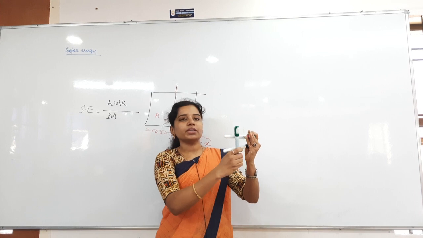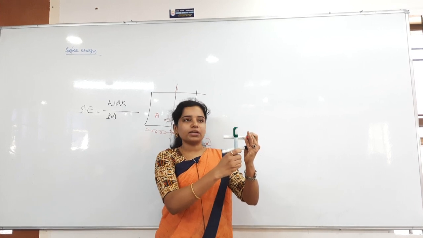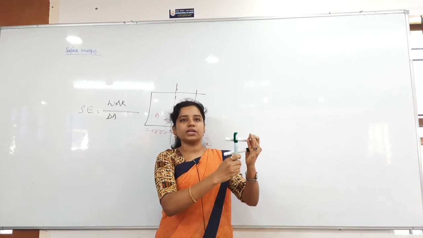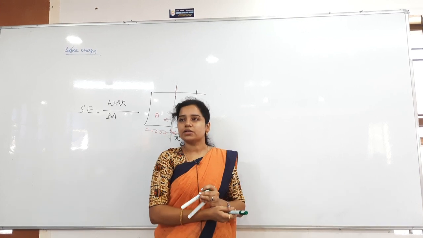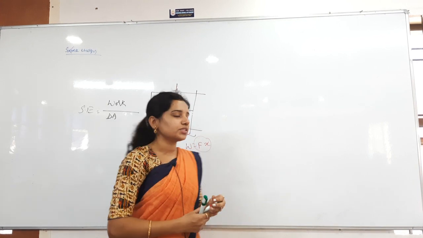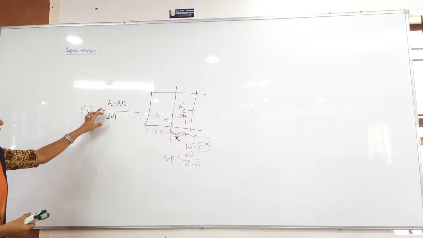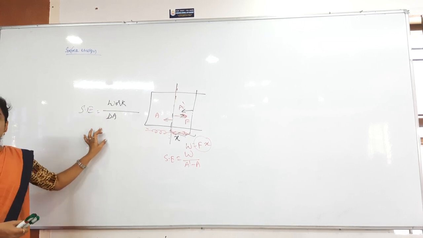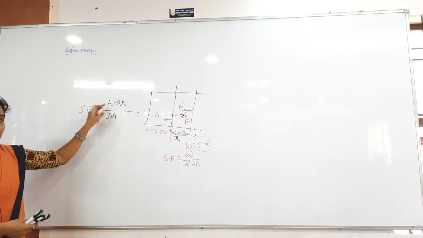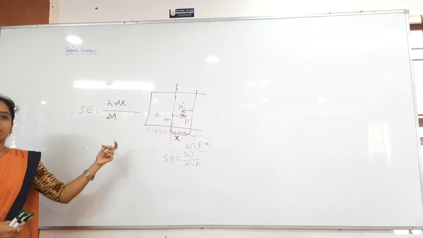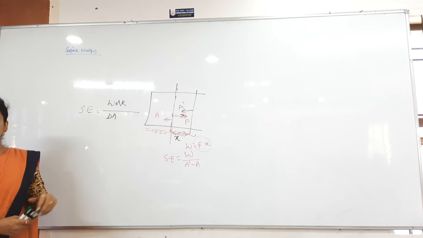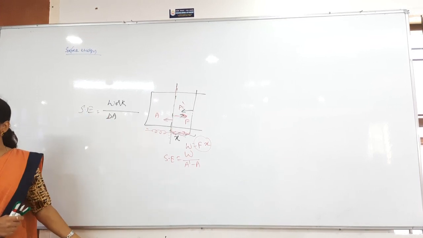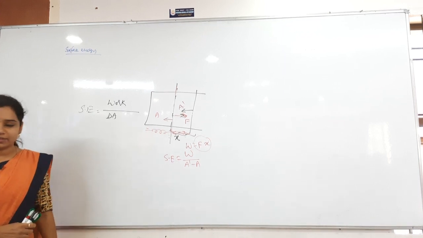Now for moving from here to here I am doing some work. That work is divided by how much area is increased. Initially only a small area was there, now it is a bigger area. How much area is increased? Clear? That is about the surface energy. Surface energy is the work done to increase the area divided by the increase in area, otherwise the change in area. Clear? And there will also be a proof that surface energy equals surface tension. We will prove that, but you write the definition first.